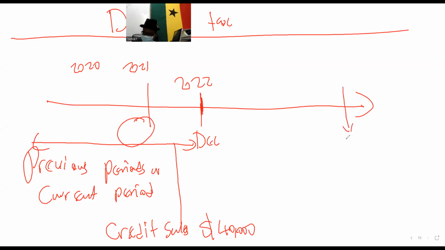Exactly 2 years. So exactly 2 years will be when? December 2023 is 1 year. So exactly 2 years will be which year? That will be December 2024. So that is the payment.